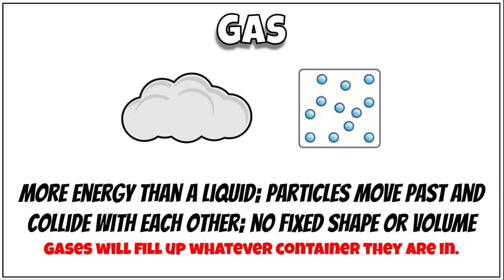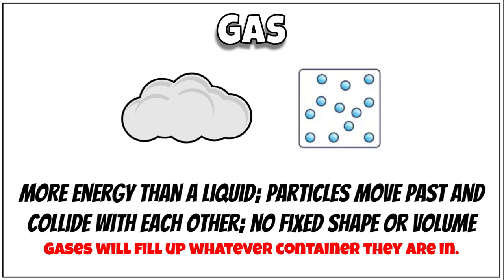The third state, which has more energy than a liquid, is a gas. Particles can move past each other and collide with each other. The more energy, the more they collide. They have no fixed shape. They have no fixed volume. They take the shape and volume of the container that they are in. So the bigger the container, the more they spread out. If it's a small container, they're all tightly packed. That means it takes more pressure to fit all that gas in a smaller container.